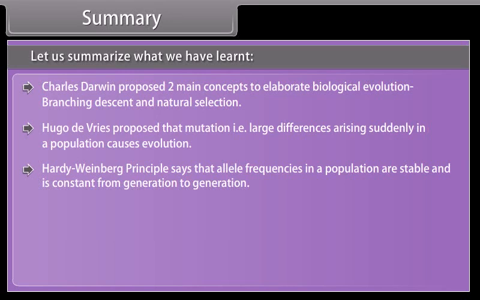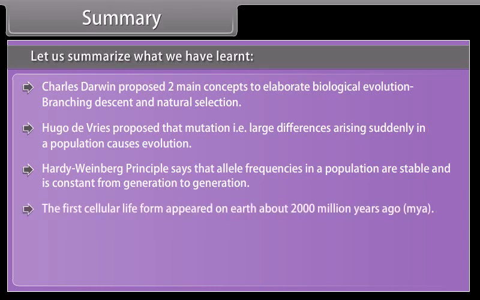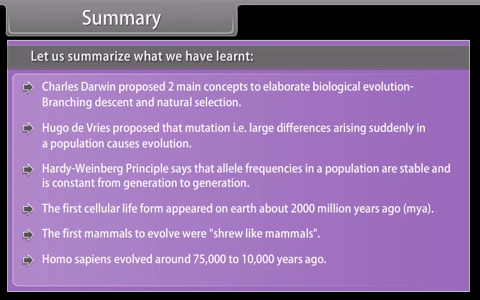The Hardy-Weinberg principle says that allele frequencies in a population are stable and constant from generation to generation. The first cellular life form appeared on Earth about 2000 million years ago. The first mammals to evolve were shrew-like mammals. Homo sapiens evolved around 75,000 to 10,000 years ago.